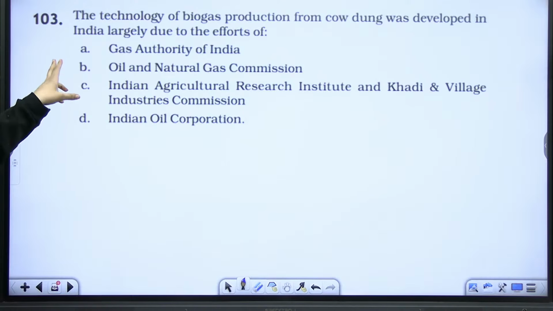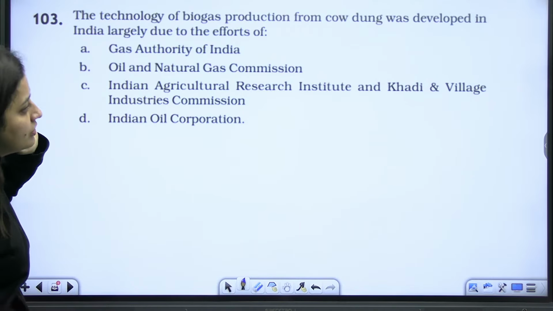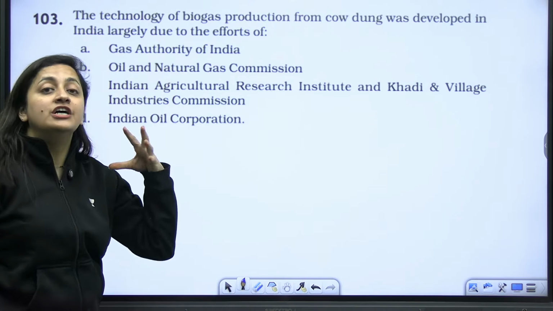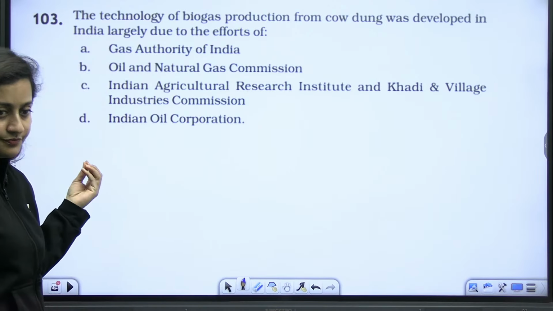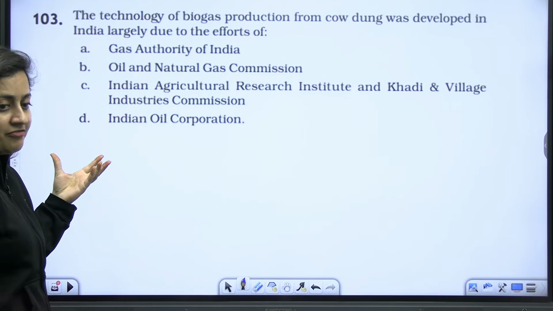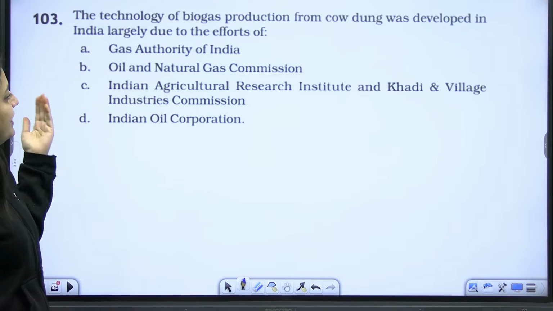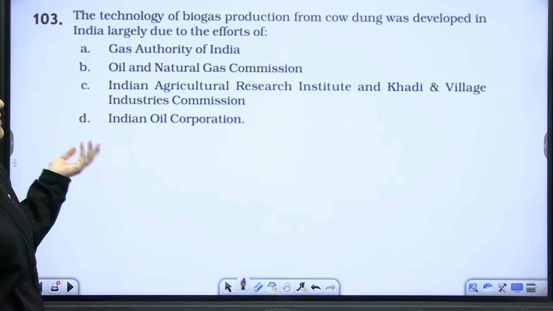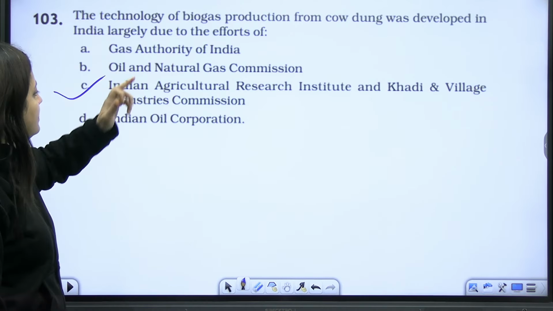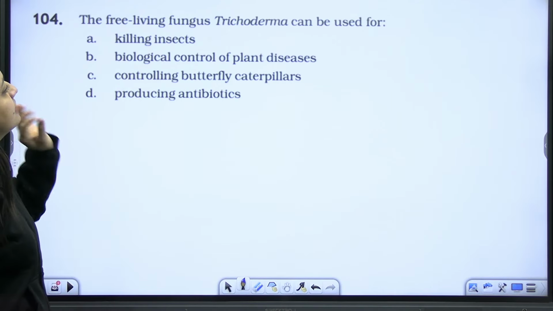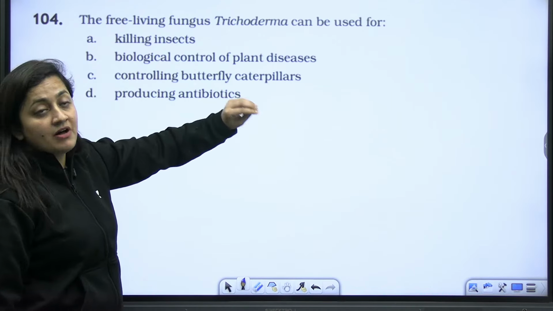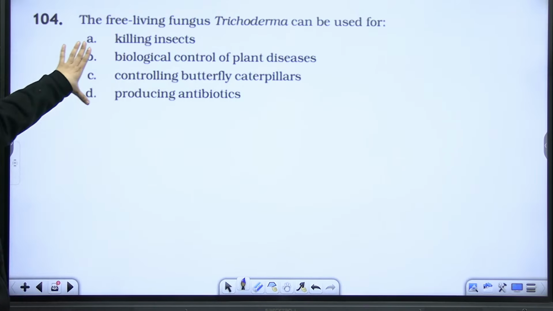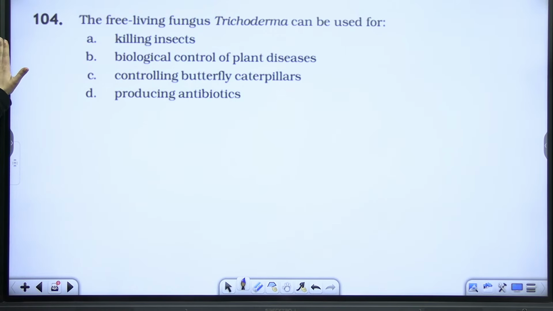Next, the technology of biogas production from the cow dung was developed in India largely due to the efforts of Indian Agricultural Research Institute and Khadi and Village Industry Commission. C is the correct answer here. Next, the free living fungus Trichoderma can be used for.